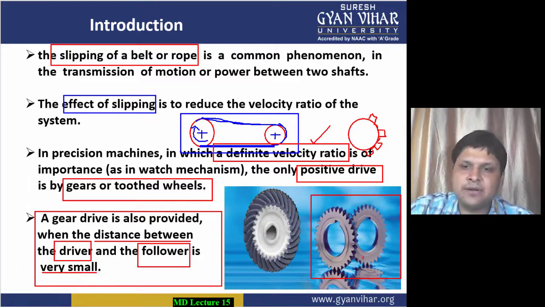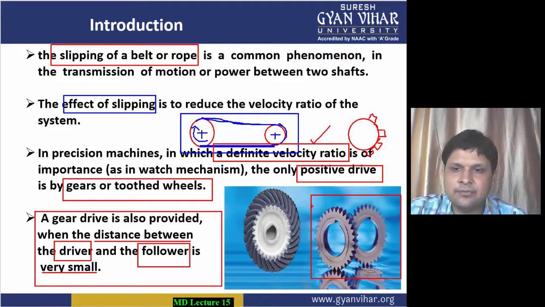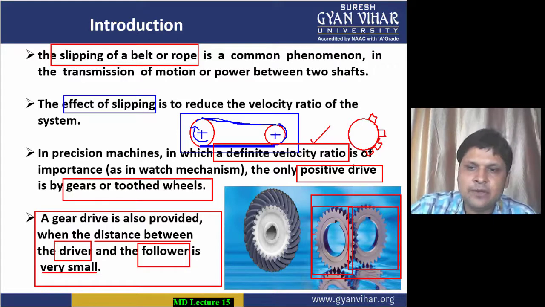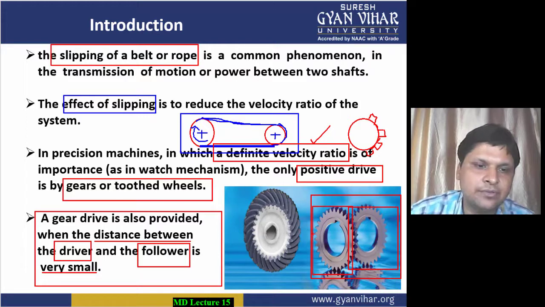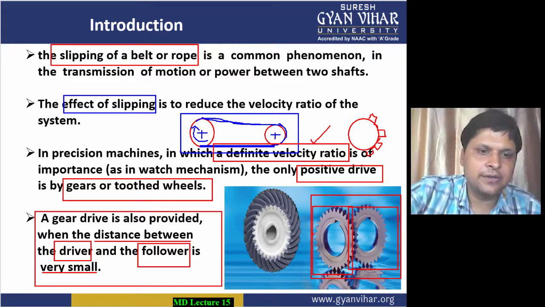Whenever the distance between the driver, which is getting the power, which is getting the motion, the driving gear, and the driven gear, or the follower. Which drives is known as the driver and which follows the driver is known as the follower. So in the case of gear drive, it is very beneficial. Why? Because it can be used when the distance between the driver and the follower is small. Then also it can be easily used.